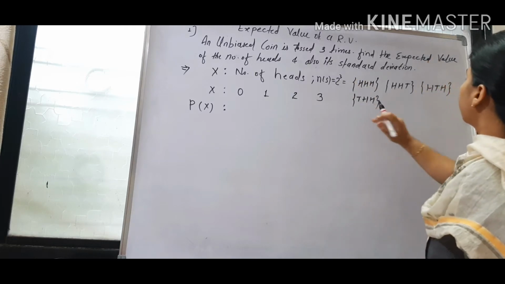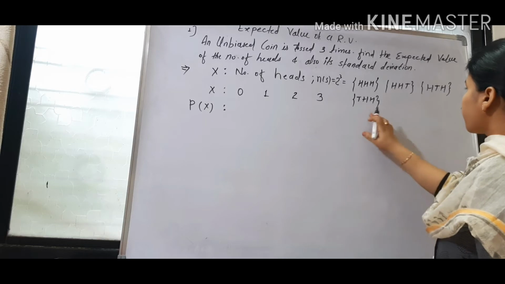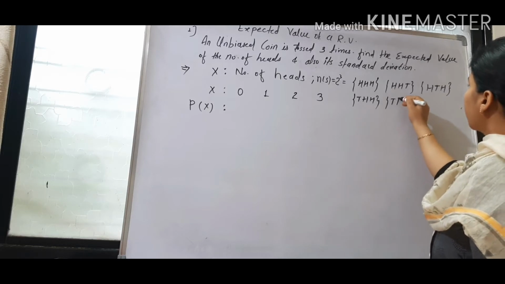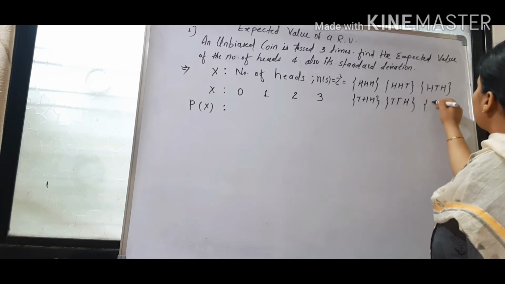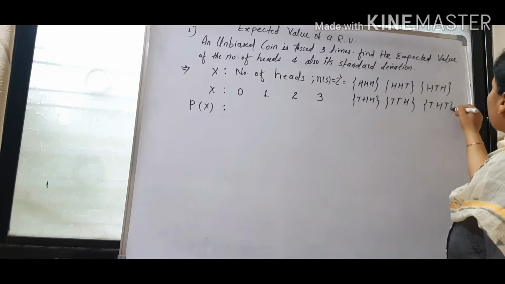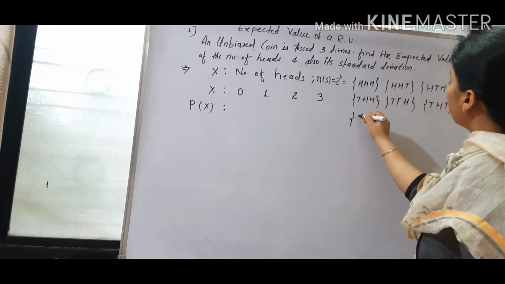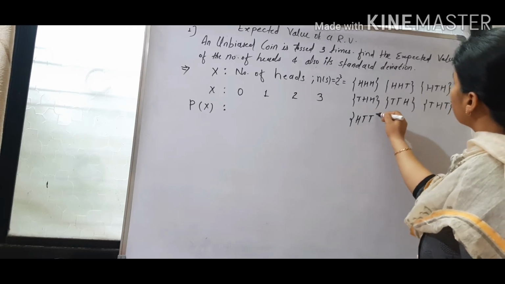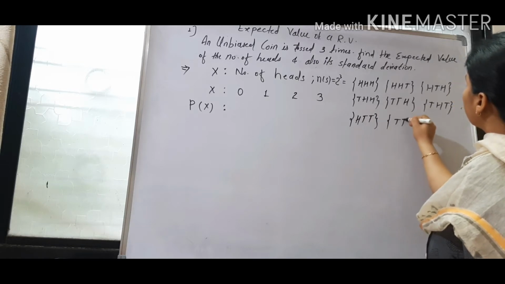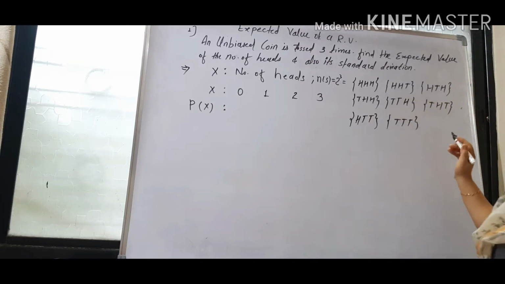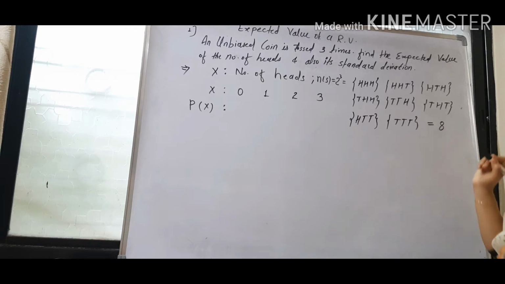I have written 4, 4 are remaining. Now I will write T T H, T H T, then H T T, and last T T T. So see, the total number of outcomes is 8. This is the sample space.